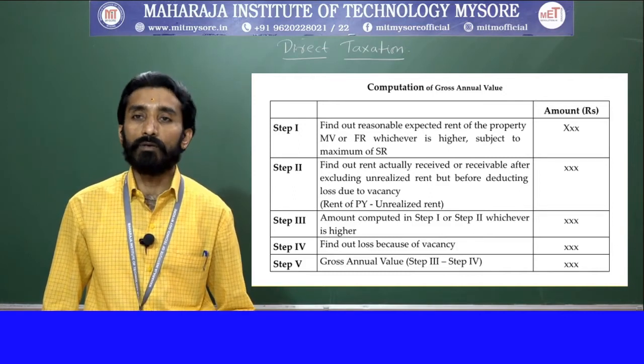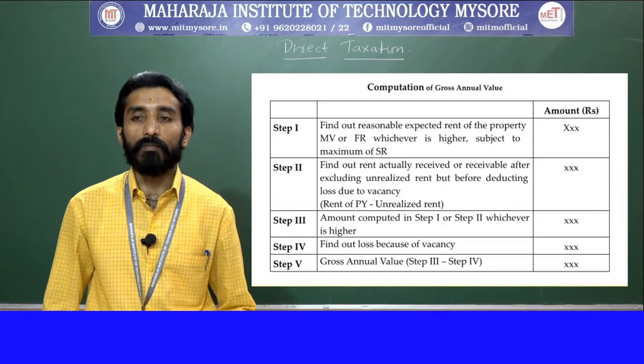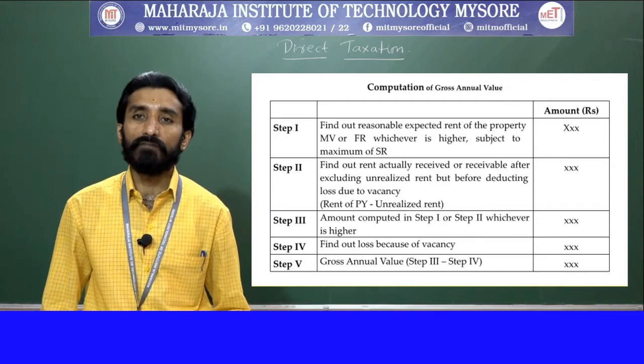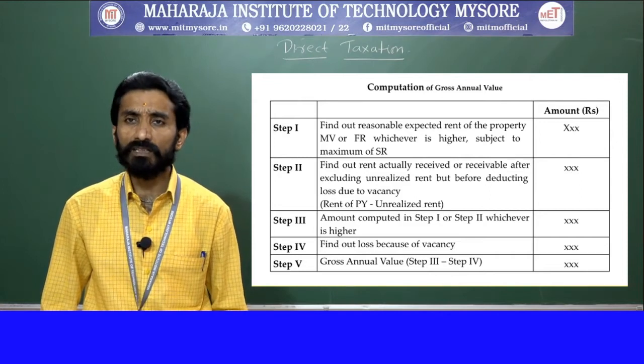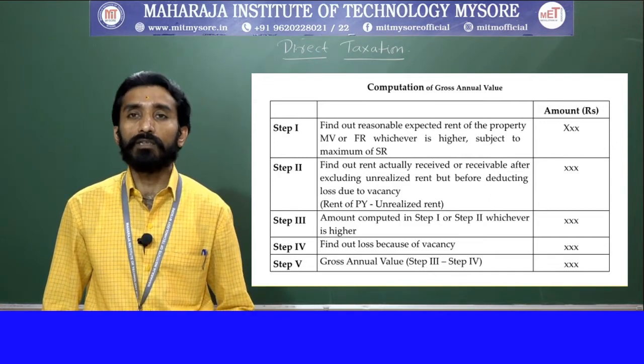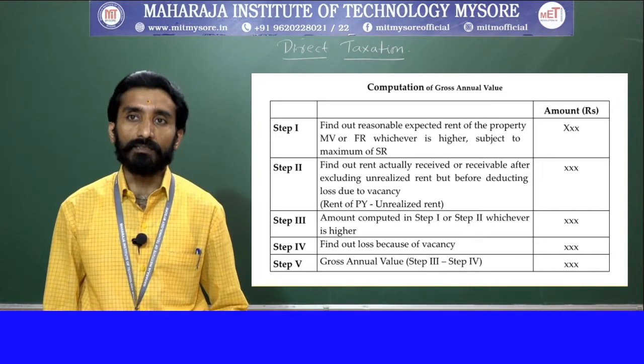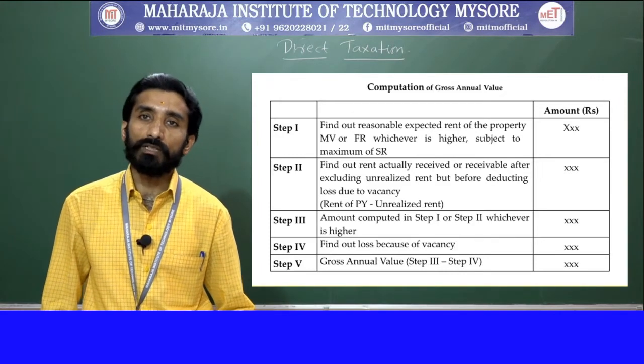Whatever amount is in step 3 minus step 4, the remaining value becomes your gross annual value.